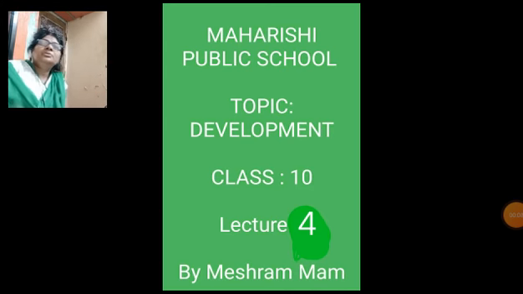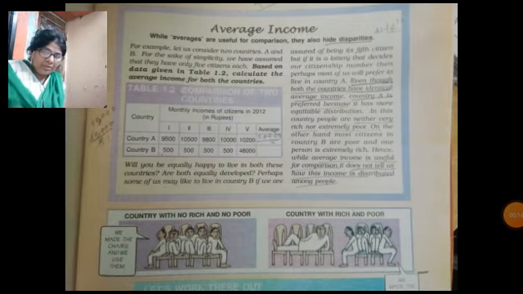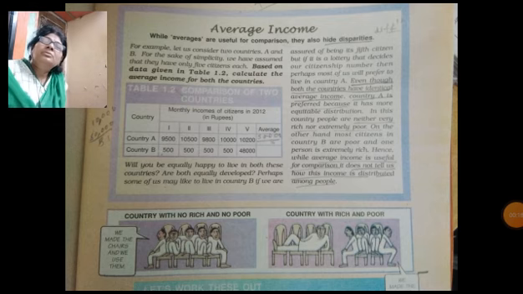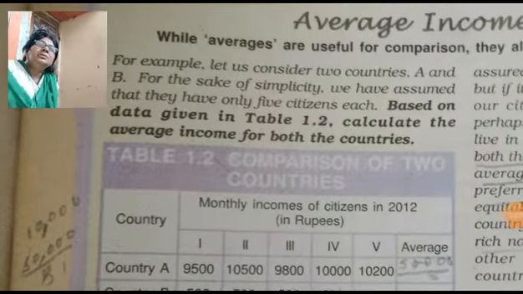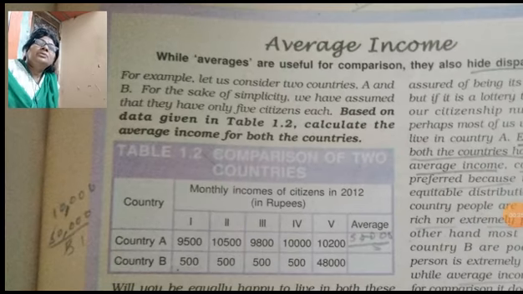Here is the fourth lecture on the development chapter of 10th standard economics. We have been discussing development, how countries compare, and what the basic criteria are for comparison among different countries. So what is the national income?